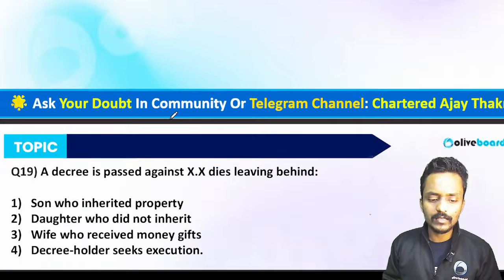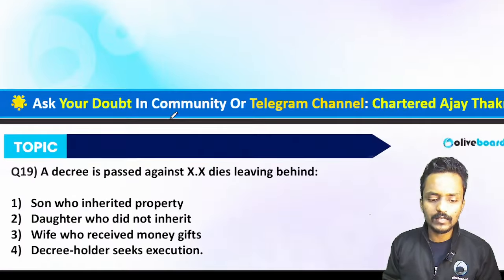And this question is saying, a decree is passed against Mr. X and Mr. X dies leaving behind heirs. So after the death of Mr. X, in the name of Mr. X, we found some property. The first is a son who inherited property, a daughter who did not inherit, and a wife who received a money gift. The decree holder seeks the execution. So what do you think right now?